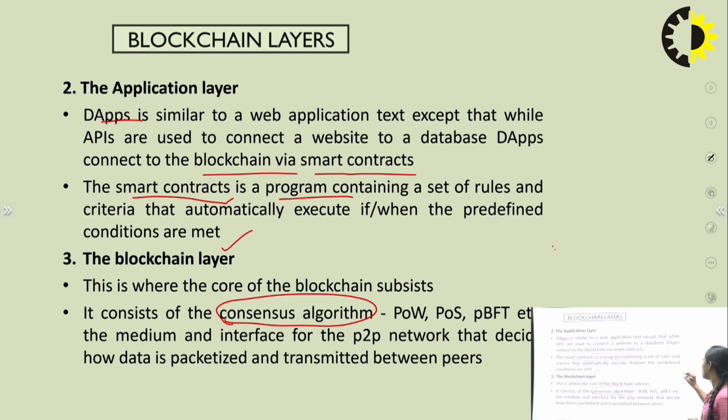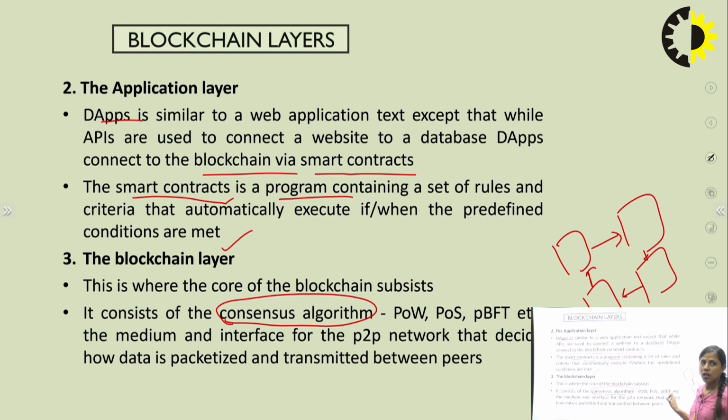For example, we have different nodes in a particular network. So how is the data transferred to each node and how is the block added to that particular node? All these processes are done in the blockchain layer. This is the core of the blockchain layer, in which we have proof of work and proof of stake. These are the different terms which are used in the consensus algorithm.